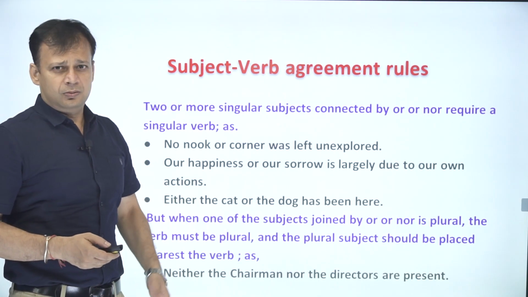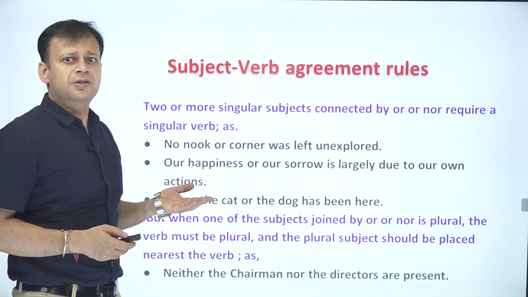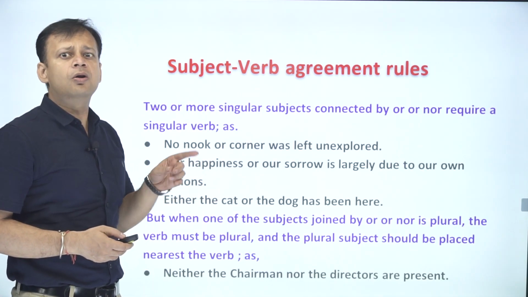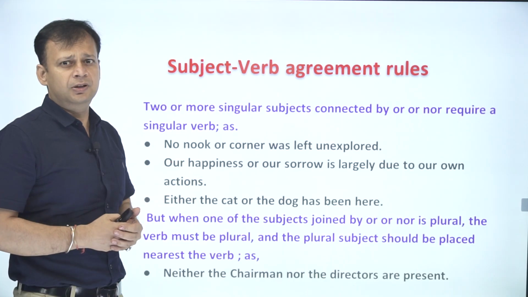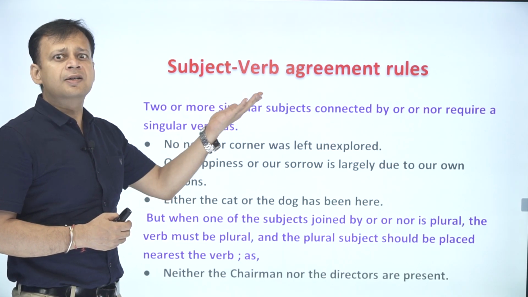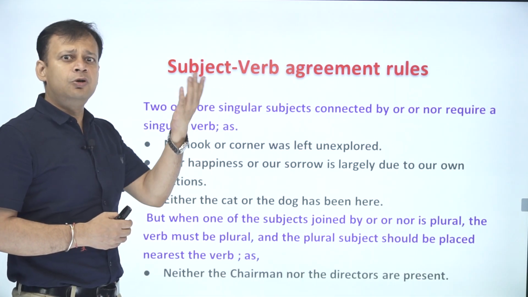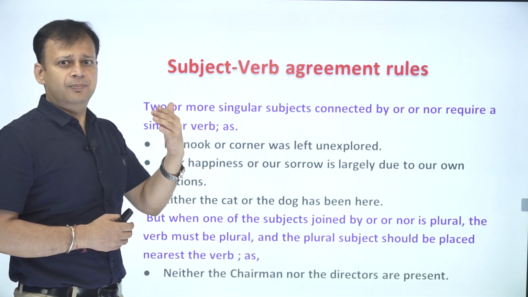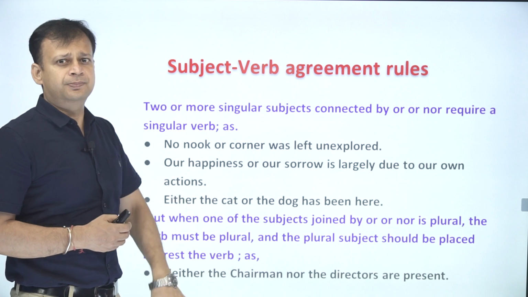So the next rule: two or more singular subjects connected by or or nor require a singular verb, as in "No nook or corner was left unexplored." So we are talking about nook or corner, either one of them. That's why we are using was over here.